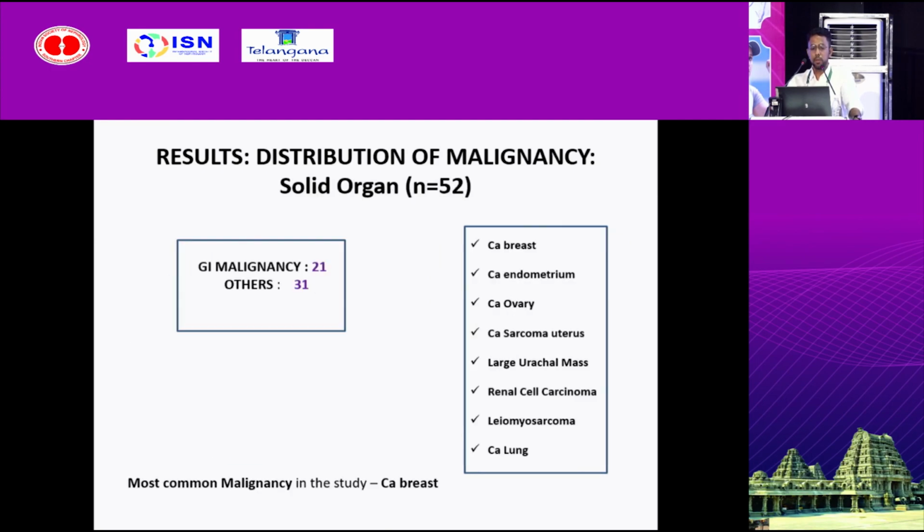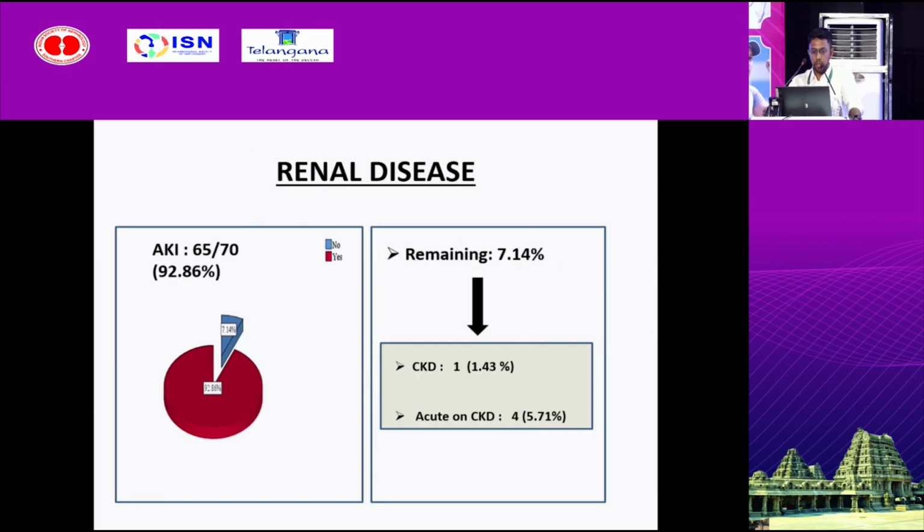Of the 52 participants with a solid organ malignancy, 21 had a GI malignancy, and 31 had other malignancies such as CA breast, CA endometrium, CA ovary, CA lung, and renal cell carcinoma. The most common malignancy in our study was CA breast. 65 out of 70 had acute kidney injury, and 1 had chronic kidney disease. 4 had acute worsening of chronic kidney disease.